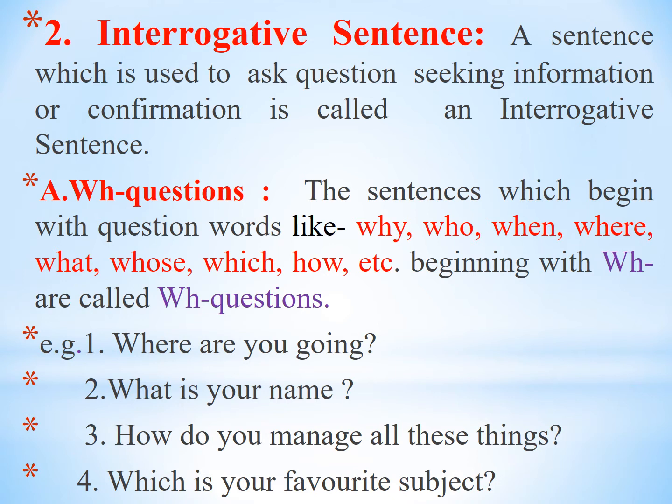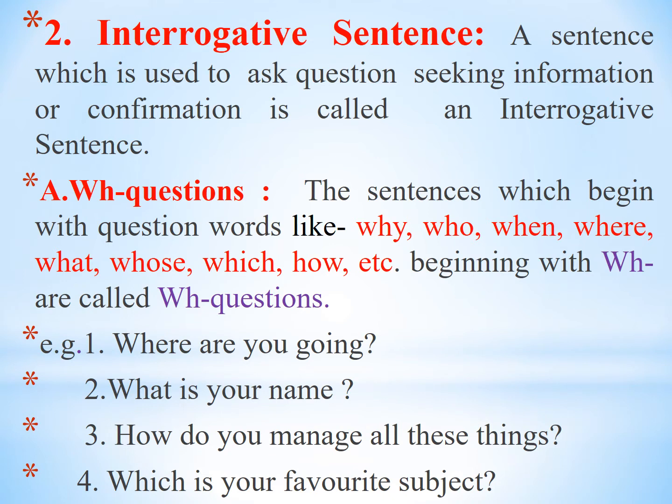Now WH questions: the sentences or questions which begin with question words like why, who, when, where, what, whose, which, how, etc. are called WH questions. Means WH questions begin with why, who, when, where, what, whose, which, how, etc. These question words have WH letters, only there is an exception of how.